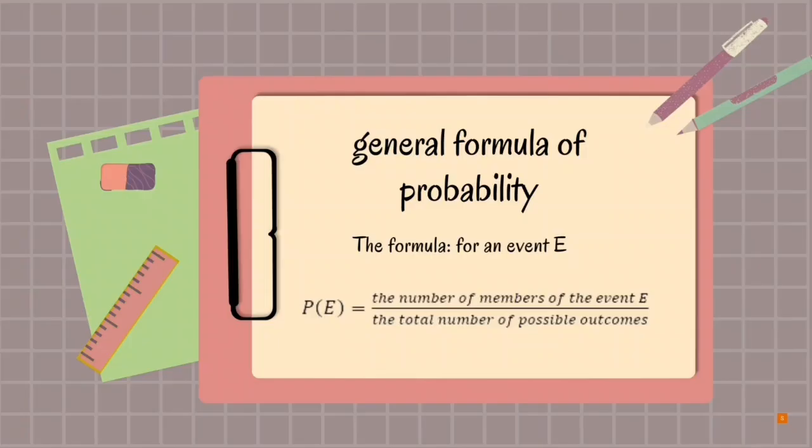Next, we will find out about the general formula of probability. The formula for probability is the ratio between the number of possible outcomes of the event in question and the number of all possible outcomes. The theoretical probability of a particular event is a measure of the chance of the event occurring in any trial of the experiment. The formula for an event E is: probability of E equals the number of members of the event E divided by the total number of possible outcomes.